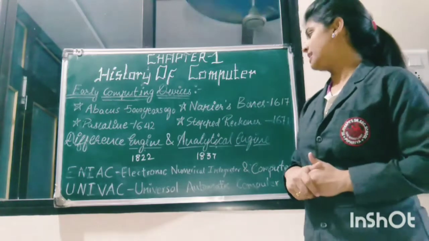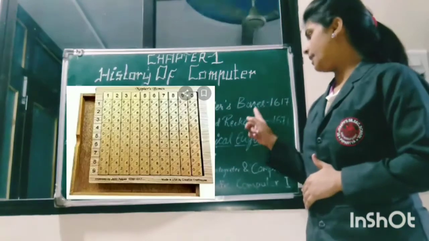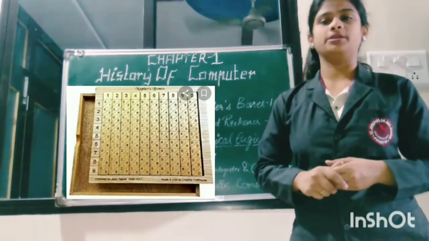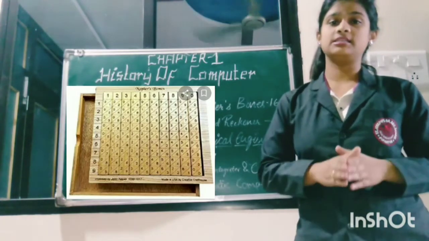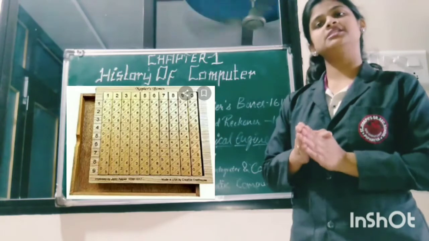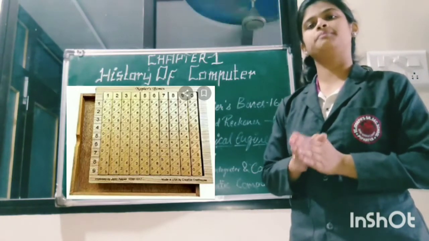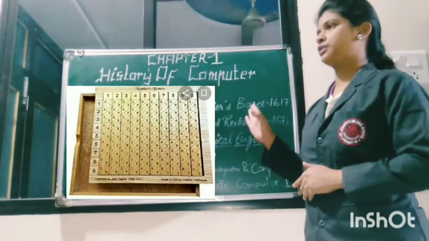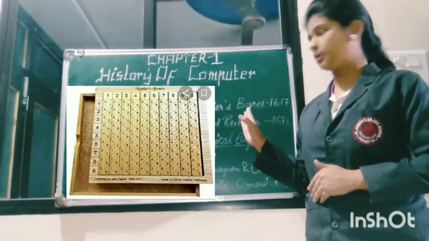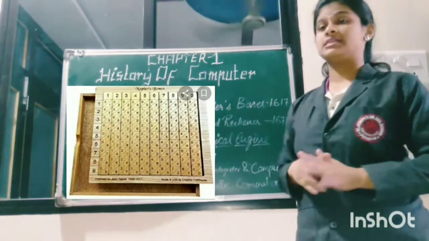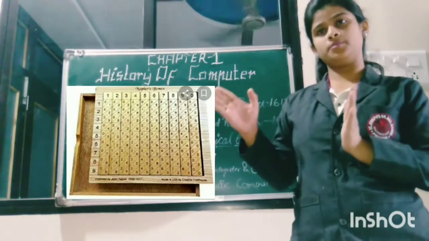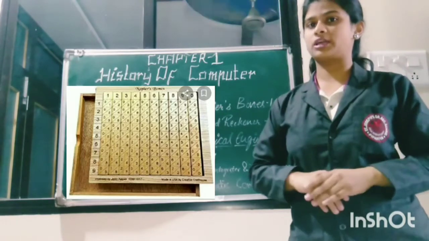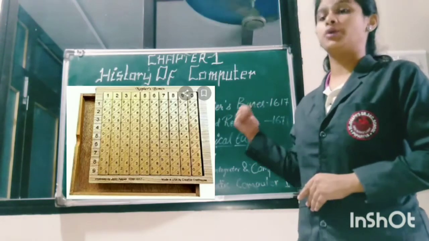Second device, Napier's bones. This device was invented by John Napier. This device can calculate addition, subtraction, multiplication, division, and is also used for calculating square roots. This device has its specialty in calculating square roots.